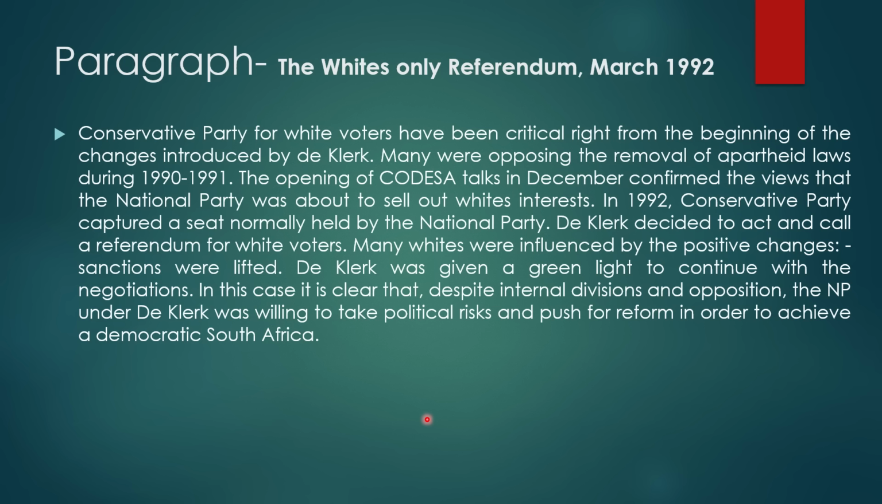Many whites were influenced by the positive changes, such as sanctions being lifted, for example. De Klerk was given a green light to continue with the negotiations. In this case, it is clear that despite internal divisions and opposition, the NP under de Klerk was willing to take political risks and push for reform in order to achieve a democratic South Africa.